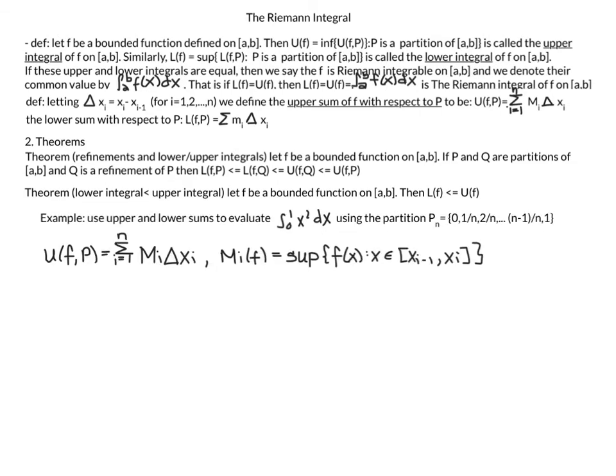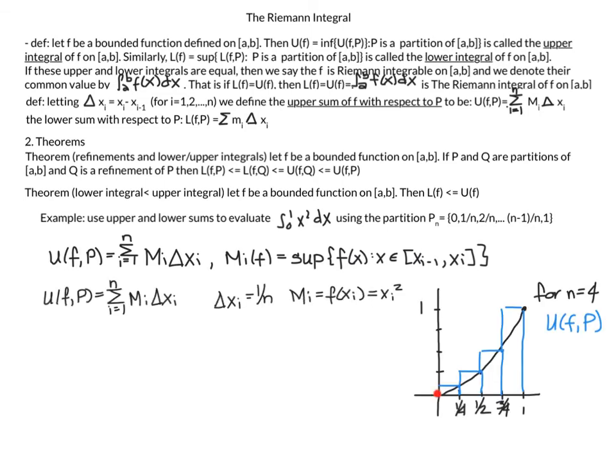For our next example, we are going to use upper and lower sums to evaluate the integral of x squared dx from 0 to 1. And we are going to use the partitions 0, 1 over n, 2 over n, all the way up to n minus 1 over n, and 1. I have here the definition of my upper sum, as well as the definition of what Mi equals. Then, the definition of the lower sum and little mi is totally analogous. I have my graph of f of x equals x squared here, and just for an example, I took n equals 4.